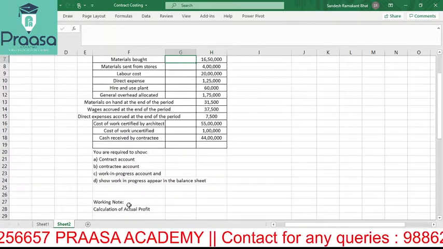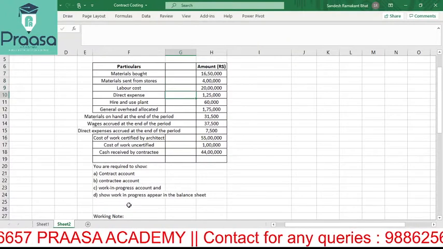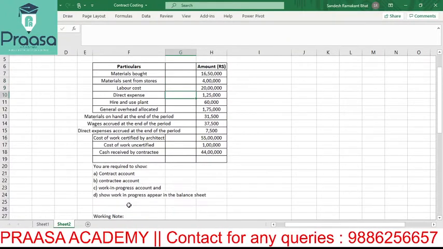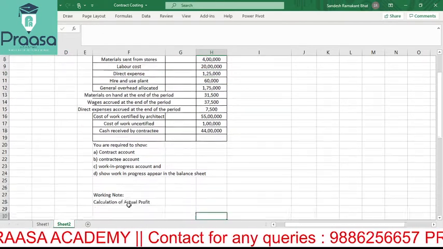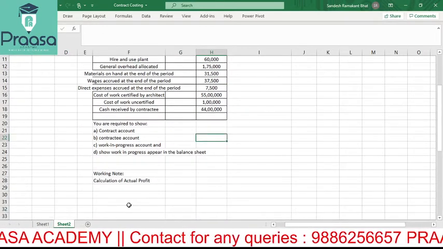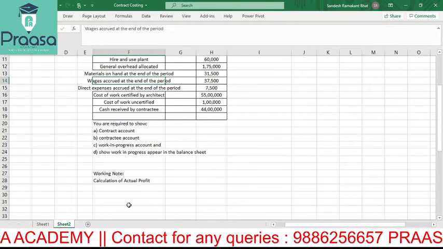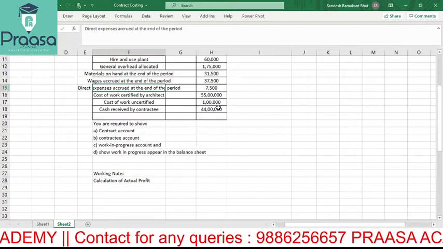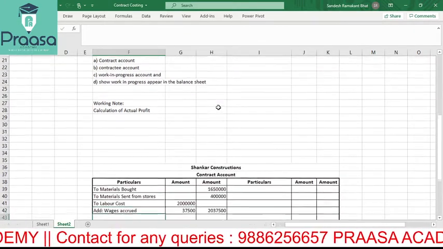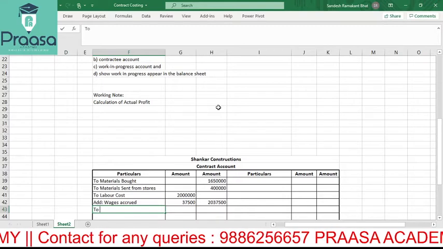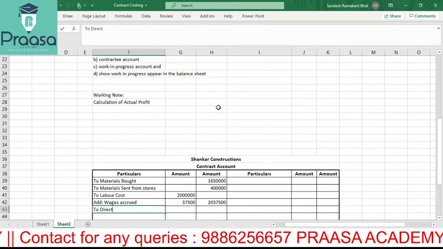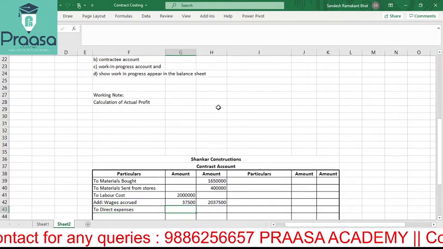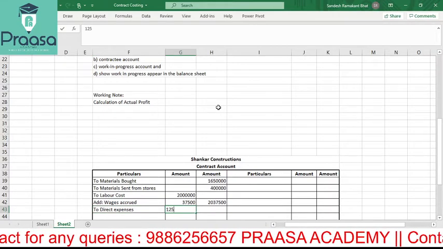Next what we have? We have direct expenses. How much is it? 1,25,000. Can I take direct expenses directly? No, I can't take that because I have direct expenses accrued at the end of the period once again. How much? 7,500. So what I will do, I have to add both. To direct expenses, 1,25,000.